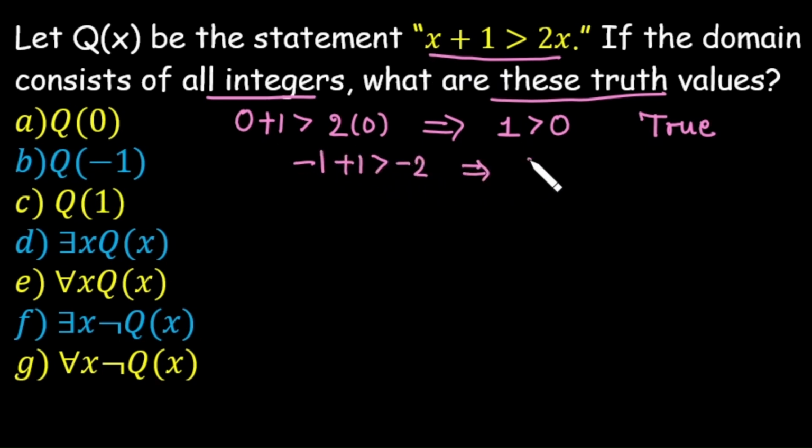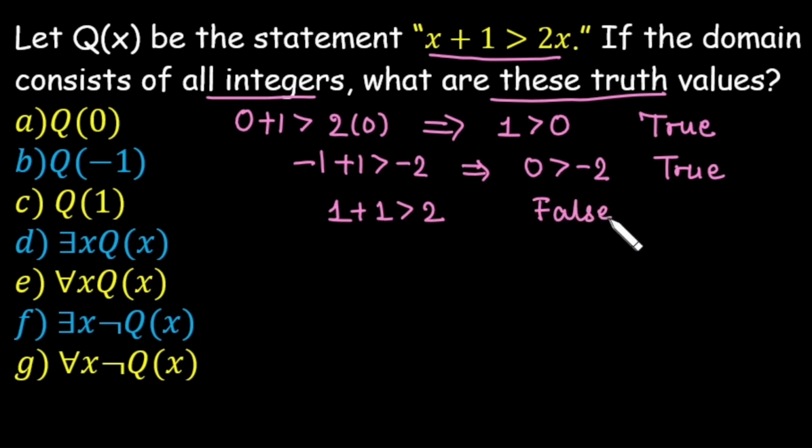So this implies 0 is greater than minus 2. Yes. So its truth value is again true. Q1. So 1 plus 1 is greater than 2. Is the statement true? No. So the statement is false.